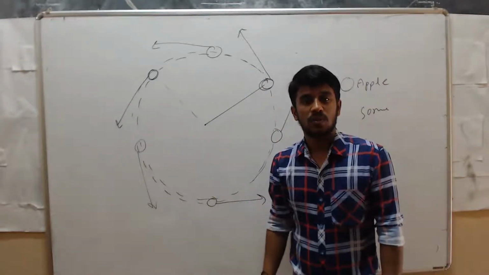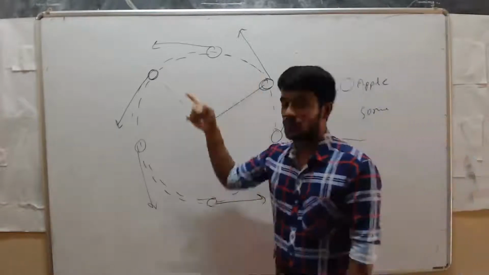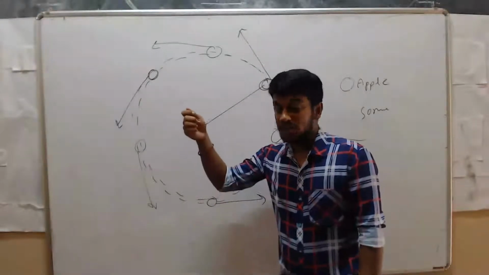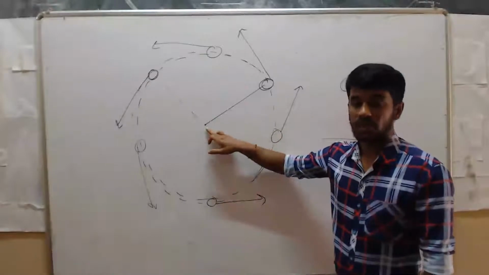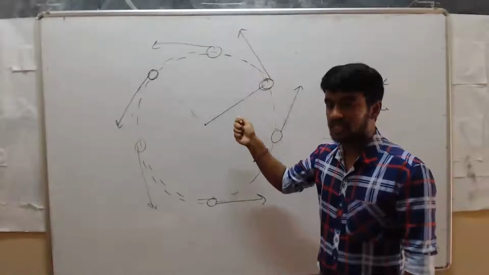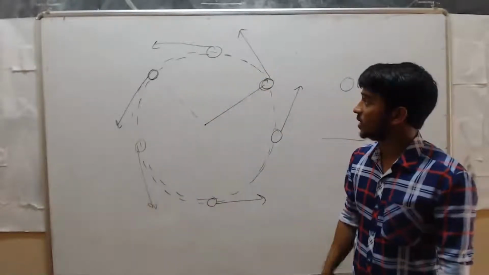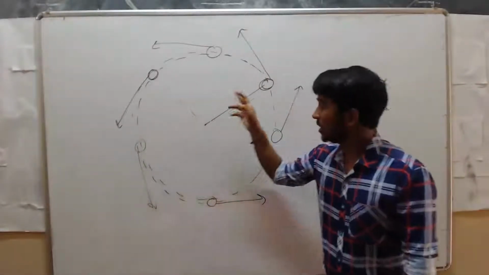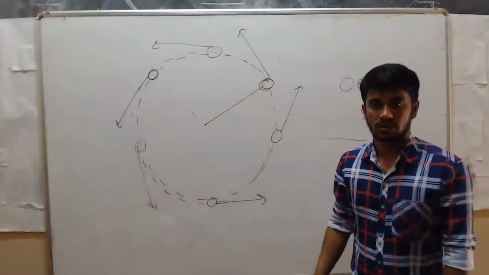So what it indicates is that while rotating, at every point you are pulling it towards the center. It means you are changing the direction. It is moving in this direction, and you are changing the direction at each and every point. That's why it won't go in a straight line. Are you getting my point? Continuously you are changing the direction of the stone.